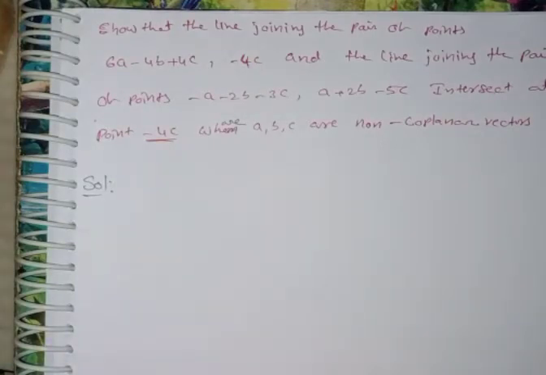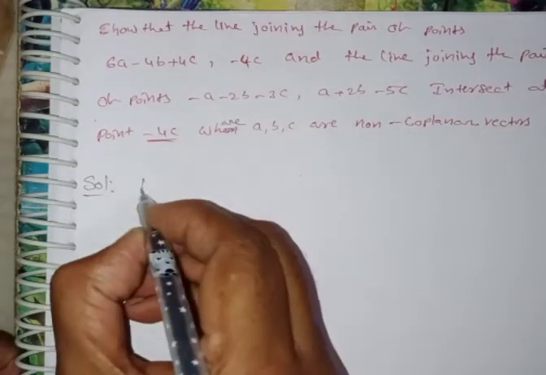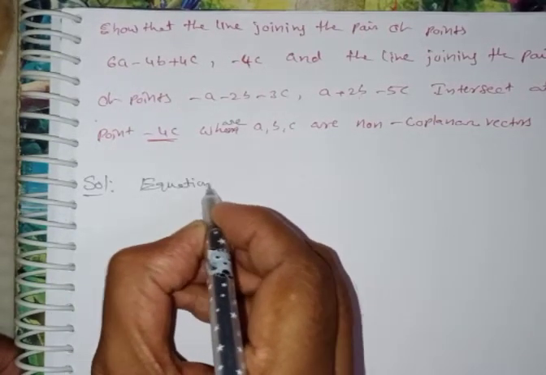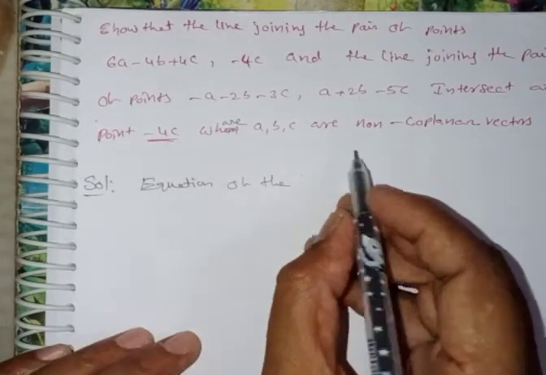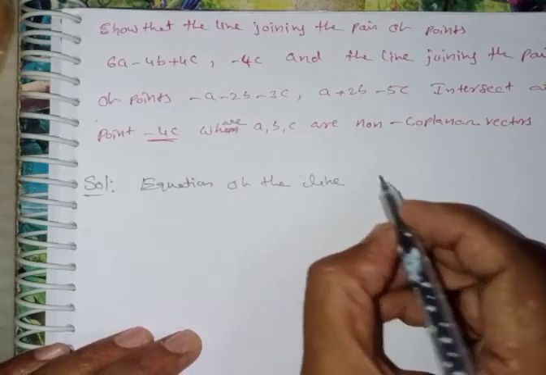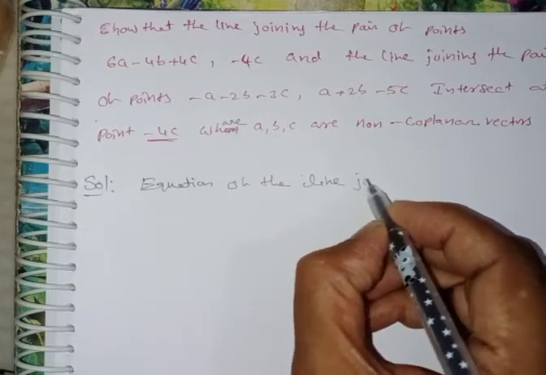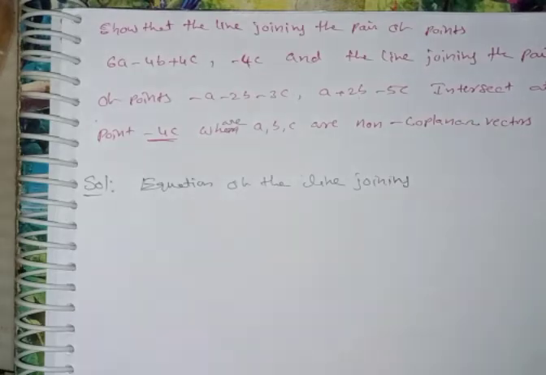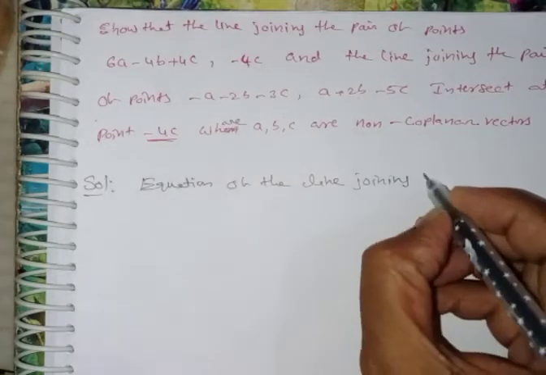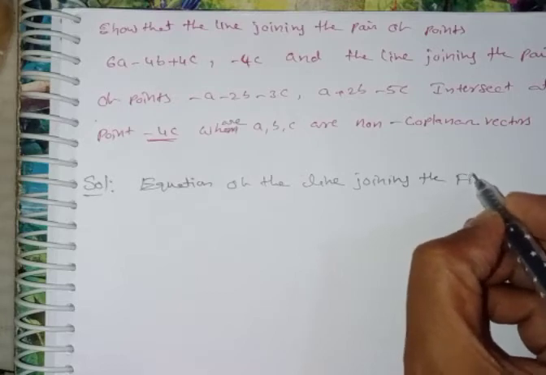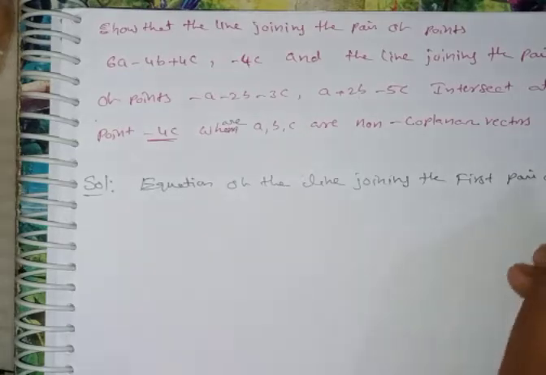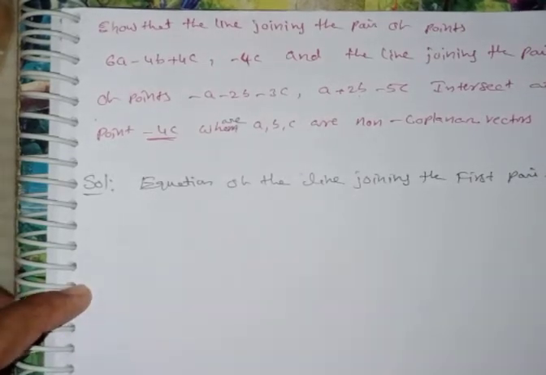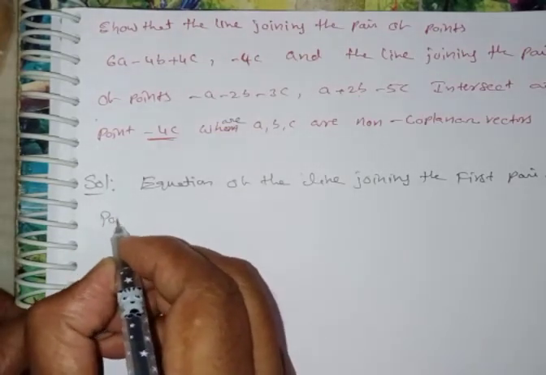Equation of the line passing through the 2 points. Equation of the line joining the first pair of points.